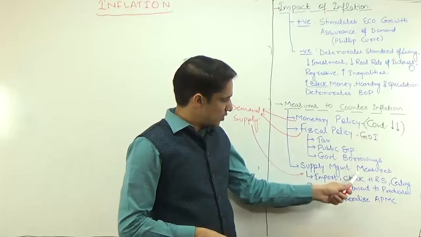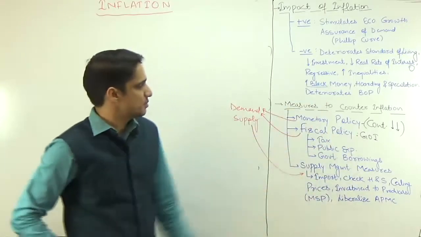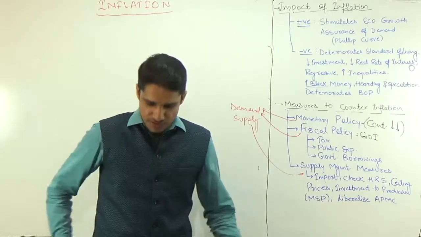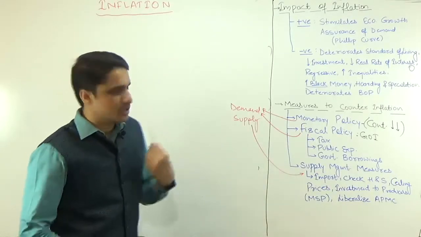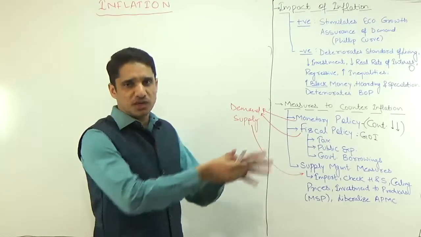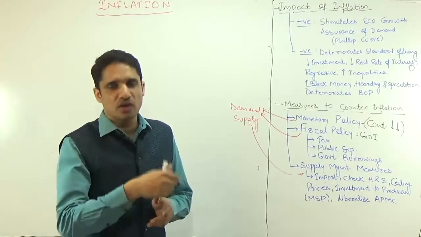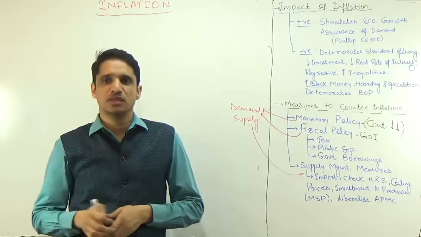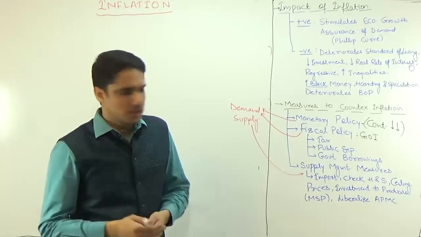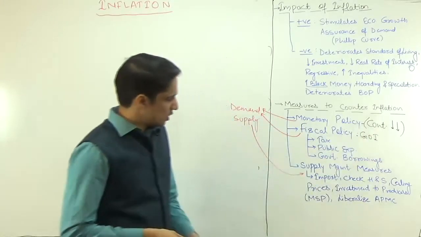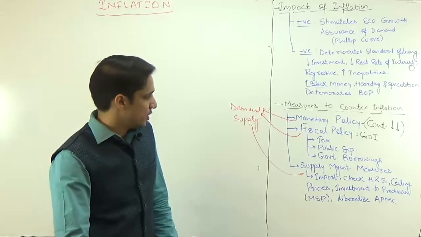The second one is check hoarding and speculation. This we already discussed multiple times. For example, whenever the onion prices increase, the state government puts onion into the Essential Commodities Act, so that these hoarders are not legally allowed to hoard onions in their godowns. So if you are able to check hoarding and speculation, that can also counter inflation in the economy.